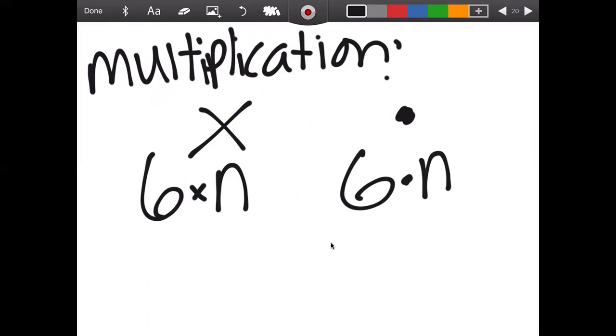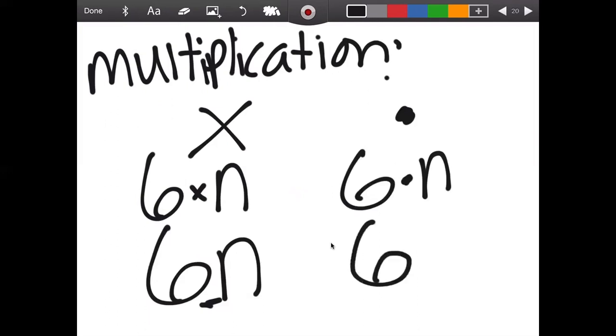And then right before we left, during this unforeseen break, we talked about how 6 dot n or 6 x n or 6 times n can also be seen as this. When we don't have a sign between a coefficient and a variable, that's going to tell us to multiply. And then I just want to remind you, I don't even know if we got this far. This also means 6 times n. Okay, so all of these are ways to express multiplication.